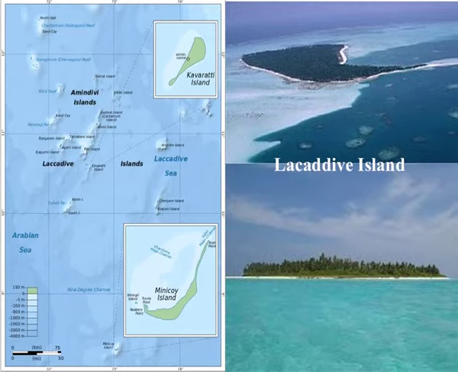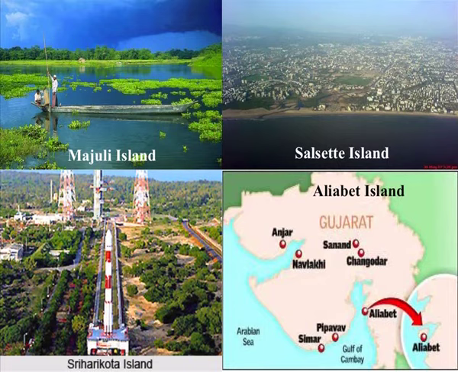Other than the above mentioned, some of the important islands which we can see in our country are the Majuli Island, which is located in the state of Assam. It is a large river island in the Brahmaputra river. Rather, it is the world's largest river island. It is India's first island district.